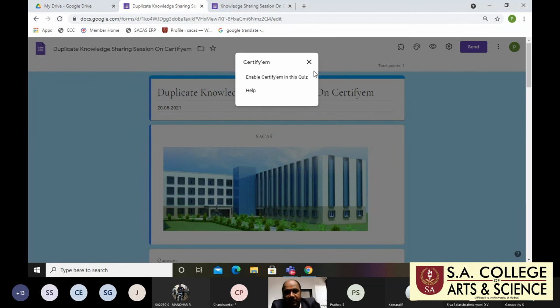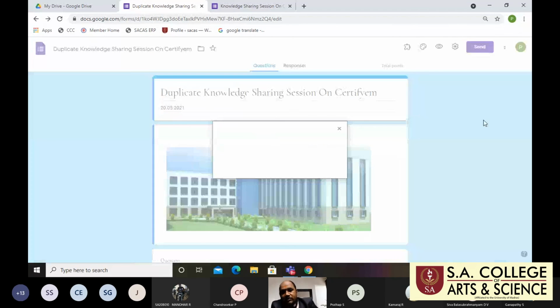Just click Certify-M, and it enables Certify-M for the quiz. Certify-M is now enabled for use in this quiz. It is loading.